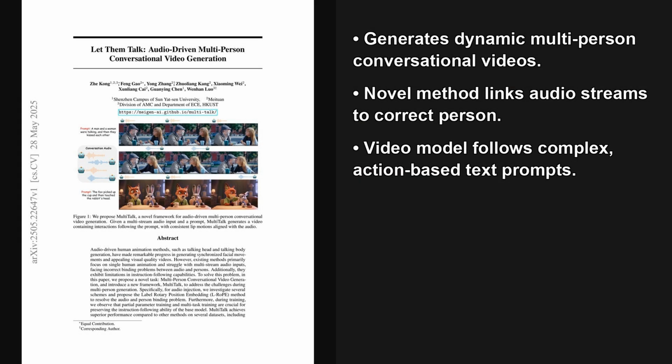From generating complex actions to creating long, seamless conversations, it's clear the MultiTalk model is a significant step forward. The key takeaway here is really how the label rotary position embedding technique enables precise control over who is speaking and what they're doing. This work pushes us beyond simple talking heads and towards generating truly dynamic, multi-person scenes.